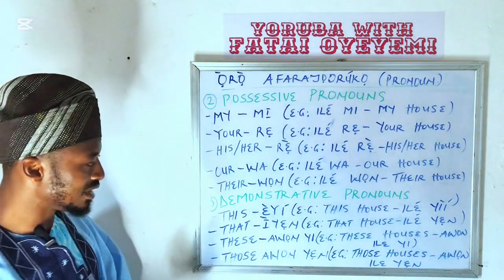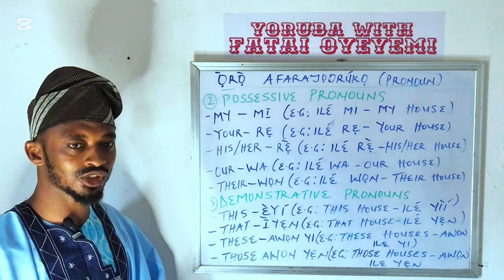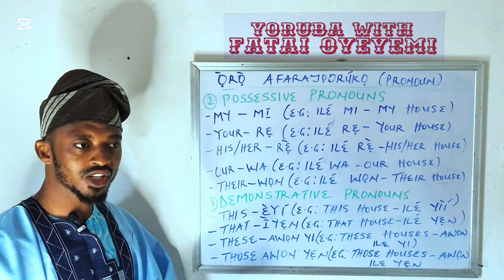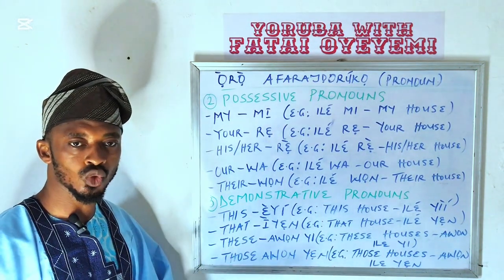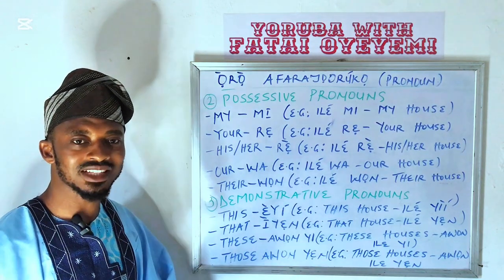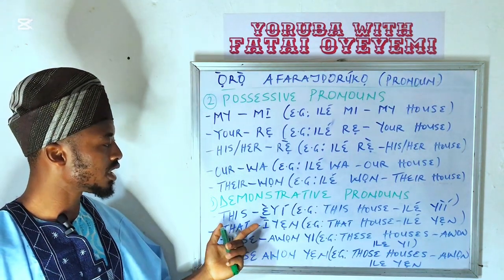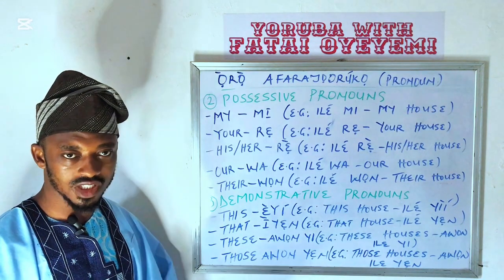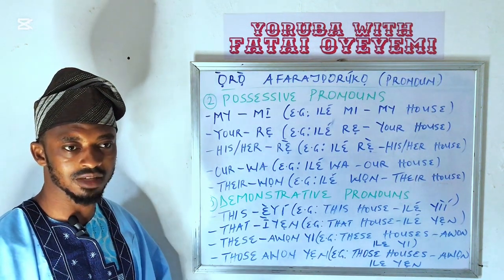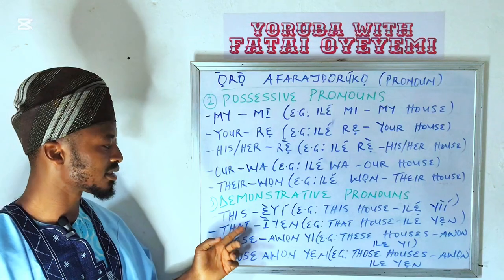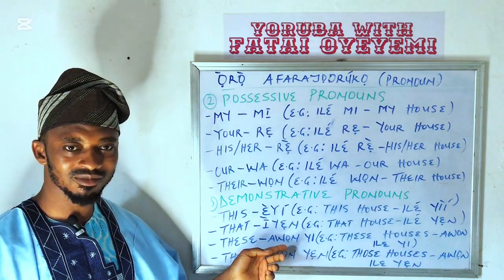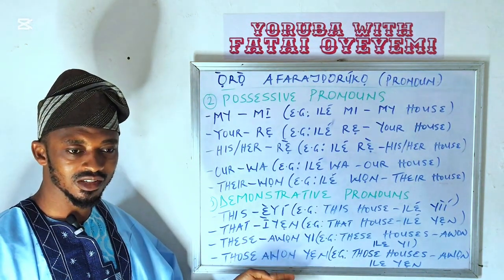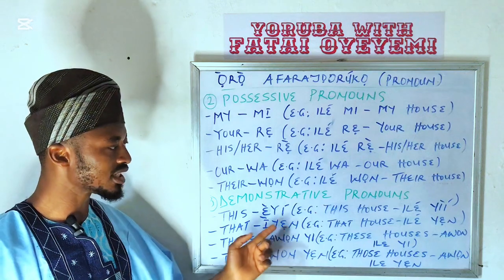Demonstrative pronoun, as the name implies, I think this thing is self-explanatory. Demonstrative means you are trying to describe something, so you are demonstrating what that thing is about. Demonstrative pronouns are just 4 in number, the same as we have in English. We have this, èyí. Or if you want to use it in a sentence, it becomes yìí.